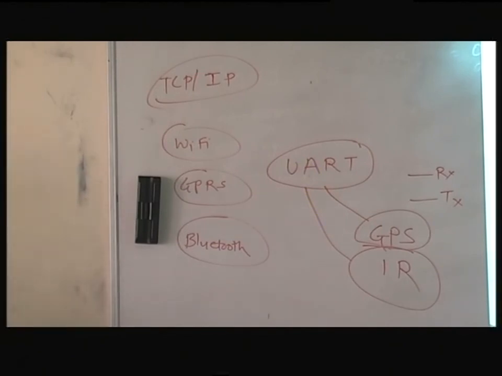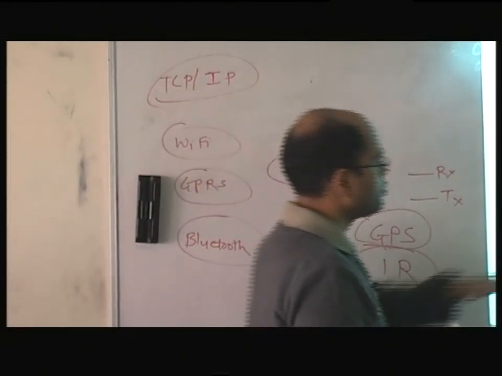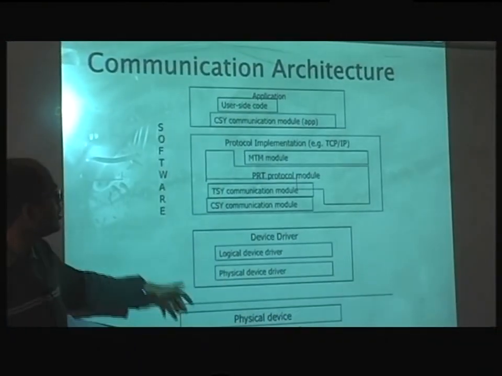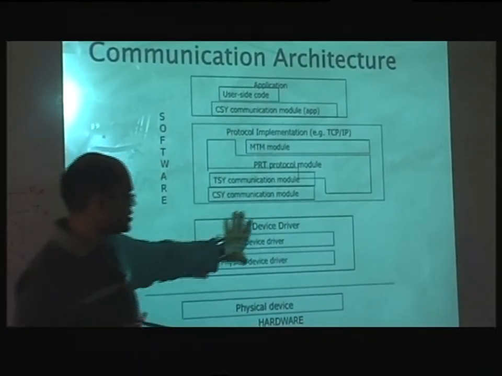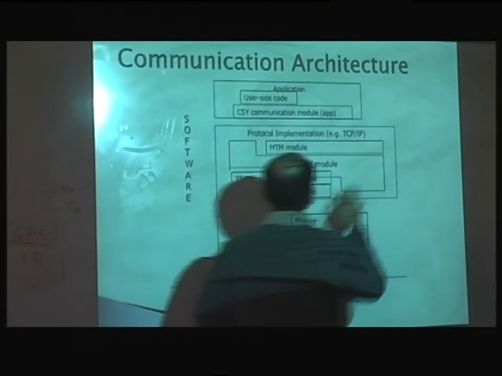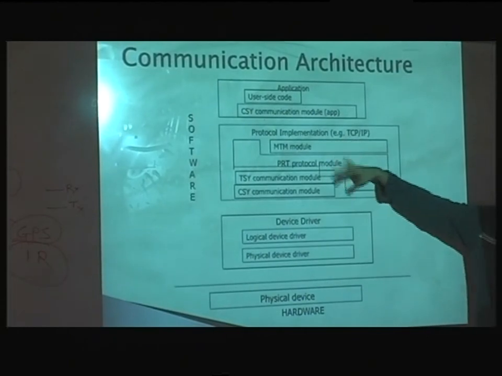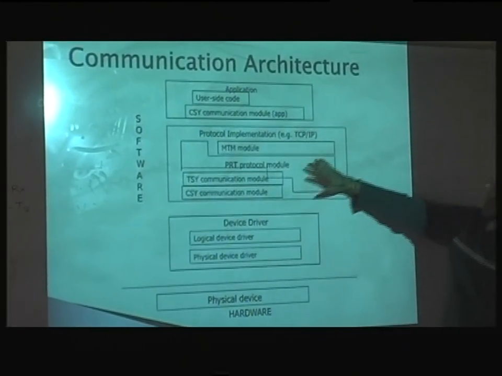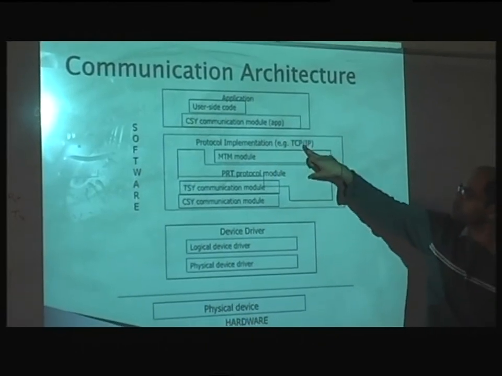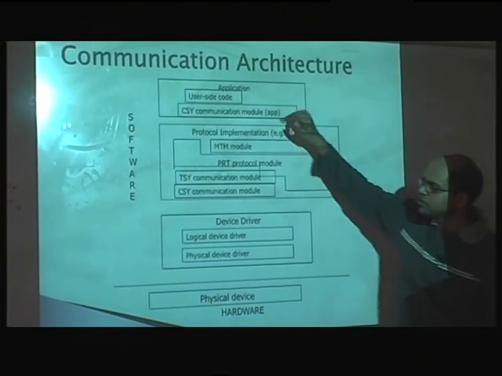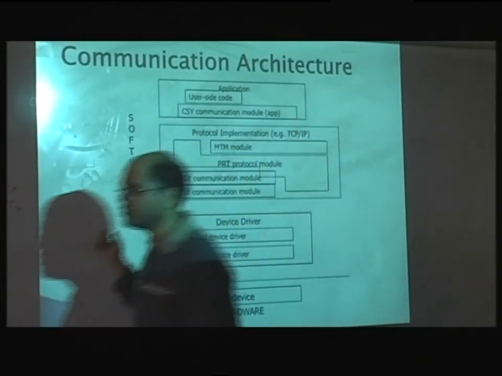Look at the whole structure of operating system. It will look something similar to this. So this is all hardware, this is your actual devices, and this is software. So this is your device driver in the operating system, physical, logical, and then you can implement protocols like this on top. Right? So some part of it is there in logical also, but some parts actually can be taken away and put in this context, like TCP/IP, and then you can have the applications running here in user. So we'll see all this in detail in the next slide.